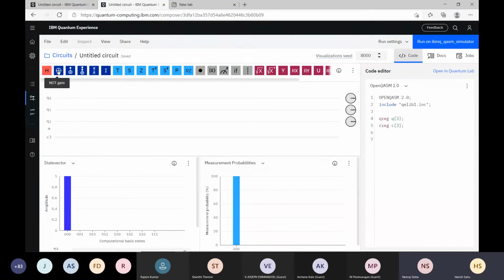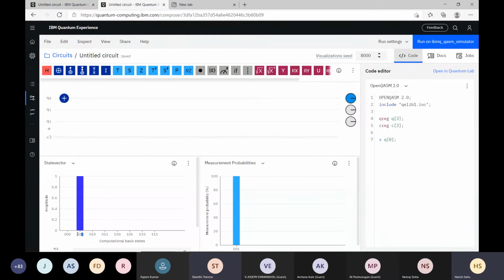Now if I apply the NOT gate here, this Q0 will become 1. NOT or X gate, I call it. If you see here, the first qubit is the rightmost. In this 001, the first qubit Q0 is basically 1.